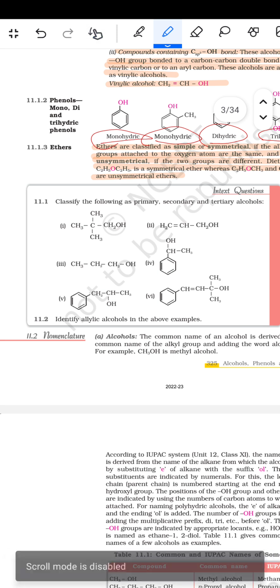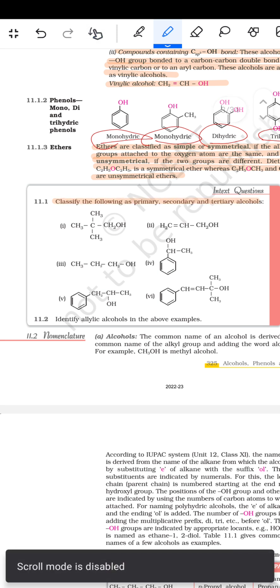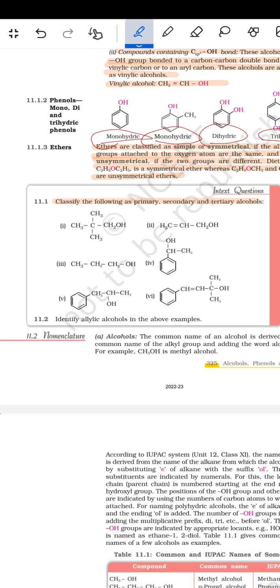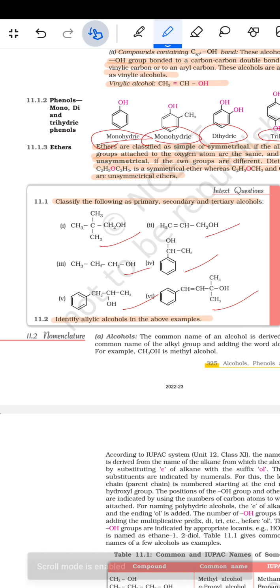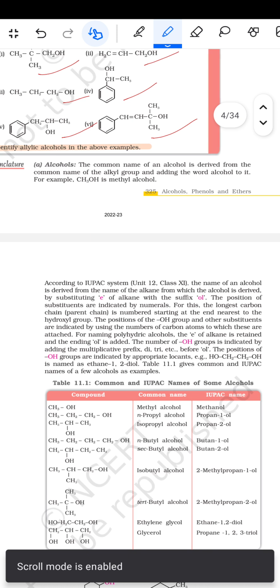उसके बाद classify the following as primary, secondary and tertiary alcohols. तो सबसे पहले आता है ये वाला, फिर ये, फिर ये और फिर ये और फिर ये और इसको फिर. तो उसके बाद identify allylic alcohols in the above examples. तो nomenclature किस प्रकार से है.